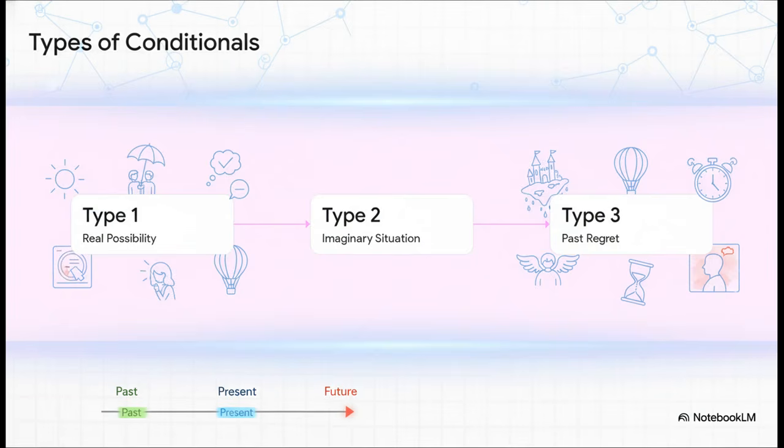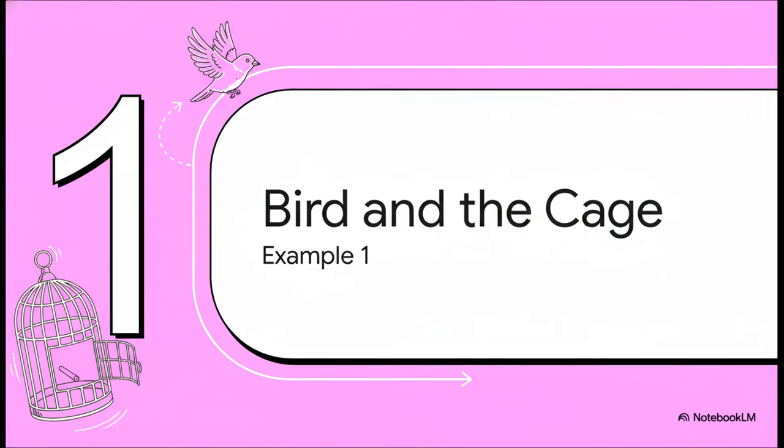Now, there are three main types of conditional sentences that we're going to focus on today. There's type 1, which talks about a real possibility. Then there's type 2, which we use for an imaginary situation. And finally, type 3, which is all about expressing a regret about something in the past. Let's explore each one of these. To really understand this, we're going to take just one situation and see how we can talk about it using all three of these conditional types.